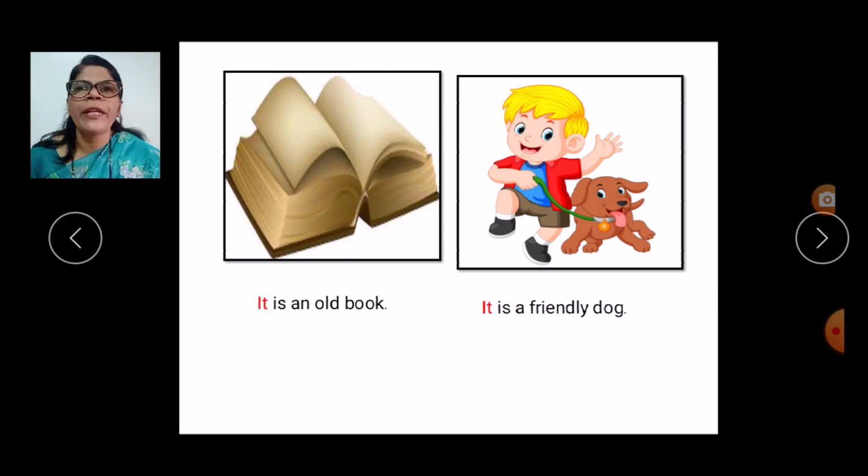So remember children, what is this here? What can you see in this picture? An old book we can see here. Then you see this boy playing with the dog. So it is a friendly dog. This boy is saying it is a friendly dog. It is an old book. It is a friendly dog.